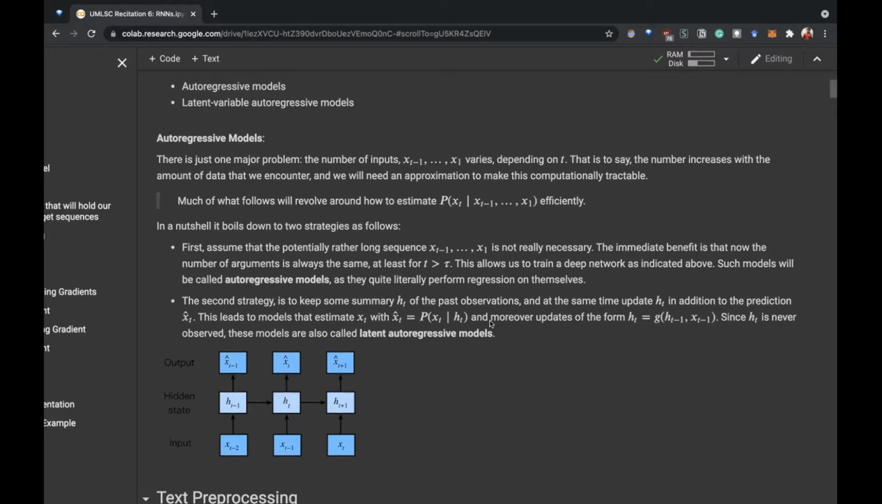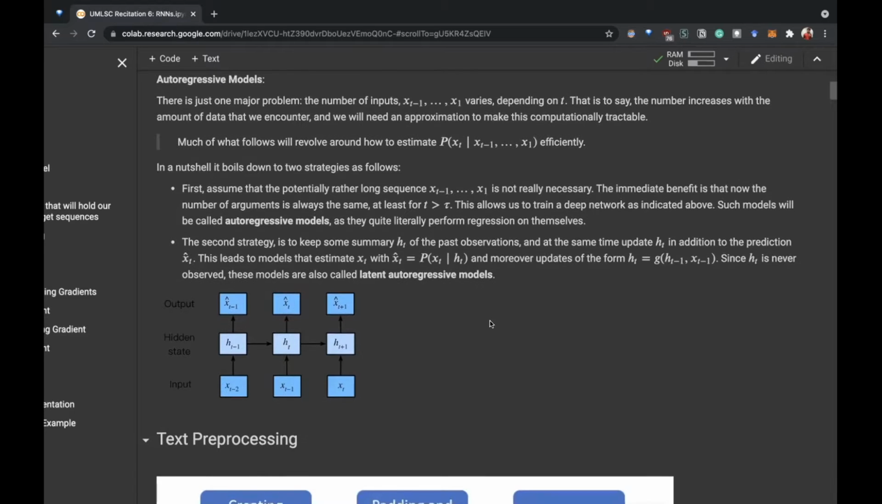The first solution is auto-regressive models, and what they do is you limit the data. You don't look at the whole data from the first input to the t minus one input. Instead, you decide, for example, you only look at the previous three inputs and compute the probability and discard the rest. The second approach is latent auto-regressive models, and in this we have a hidden state.